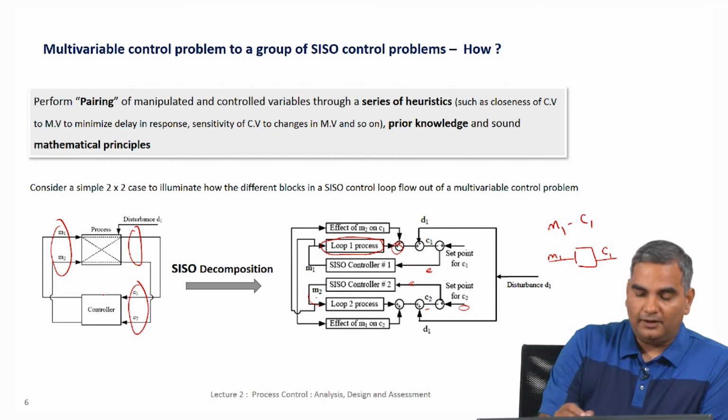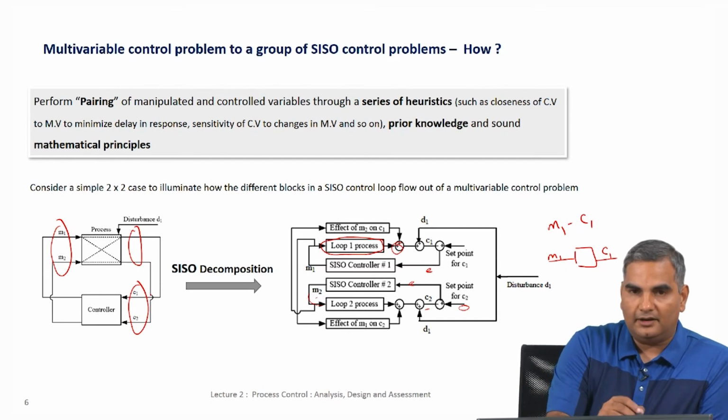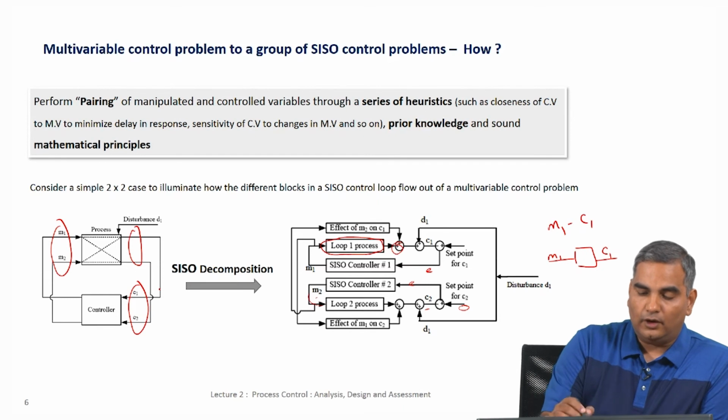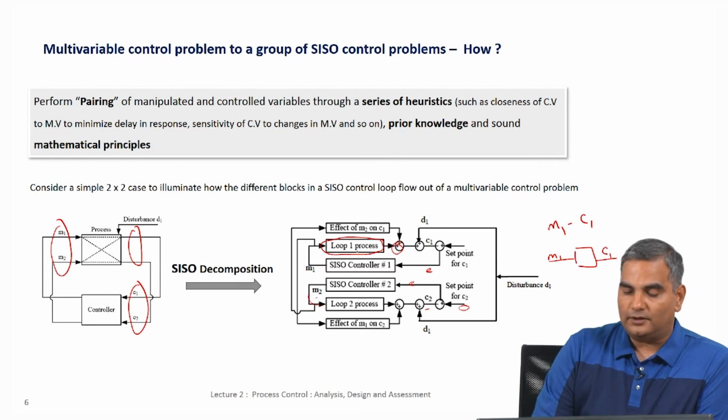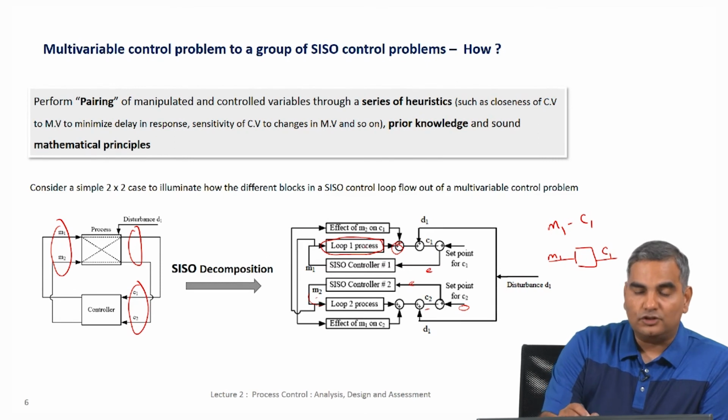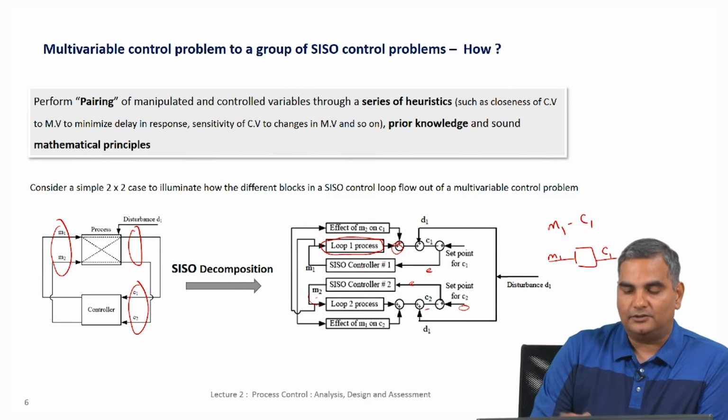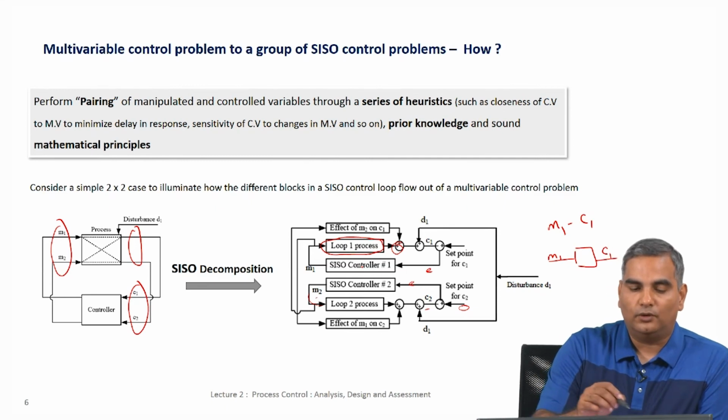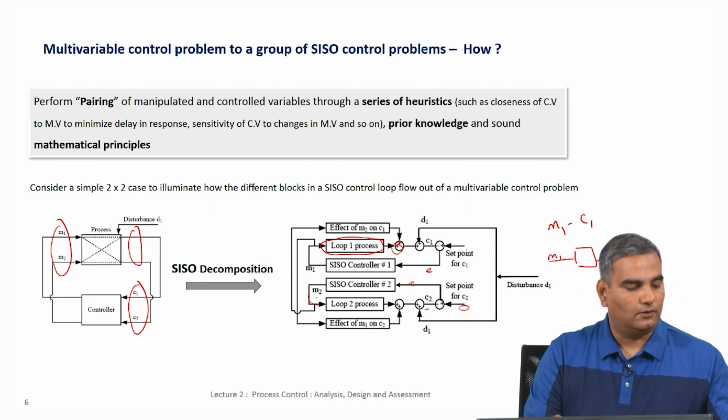So, when I go from here to here, I have not lost anything at all, because though I am thinking about this as SISO controllers, the effect of the other manipulated variable I am still showing in this picture, and the effect of the other manipulated variable comes in as a disturbance to the individual SISO loops. So, that is how you want to think about this SISO control.